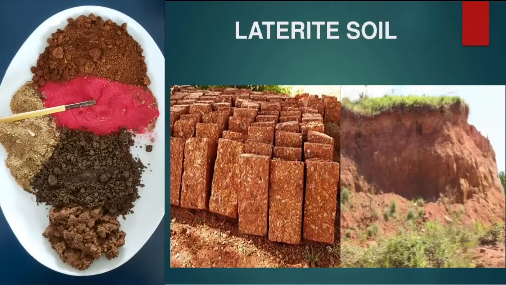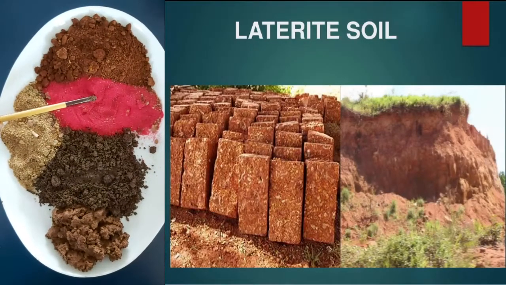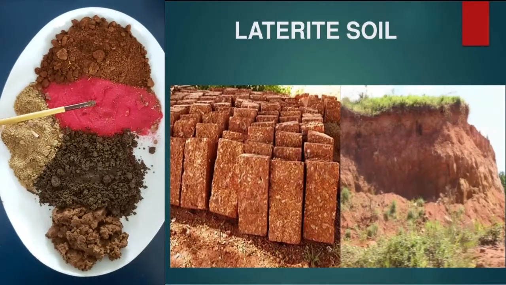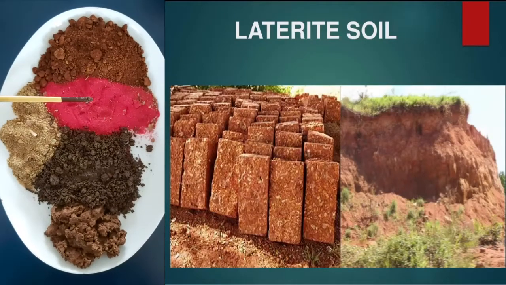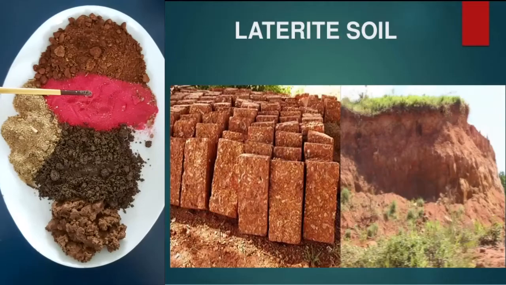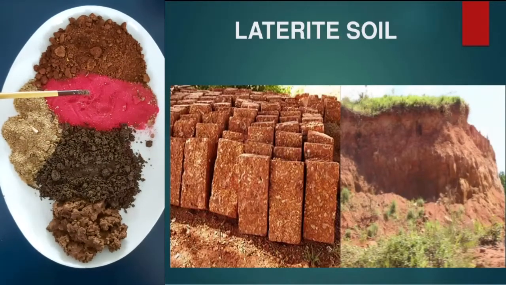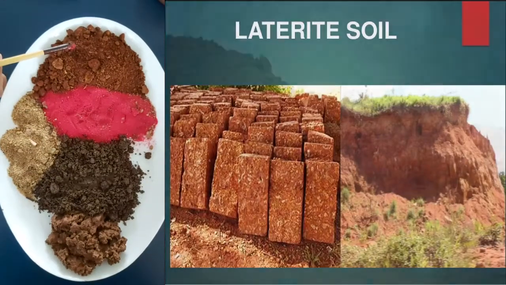Students, this is laterite soil. This soil is formed by leaching. Leaching means loss of nutrients from the soil due to rain. Now, it has fewer minerals, so we need to add fertilizers to grow crops. This type of soil is found in the Eastern and Western Ghats.